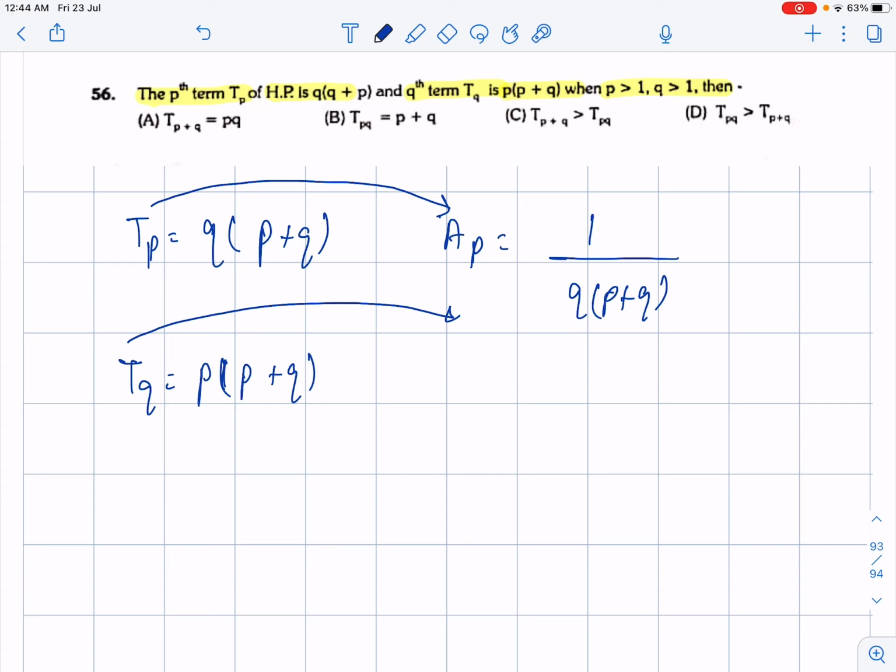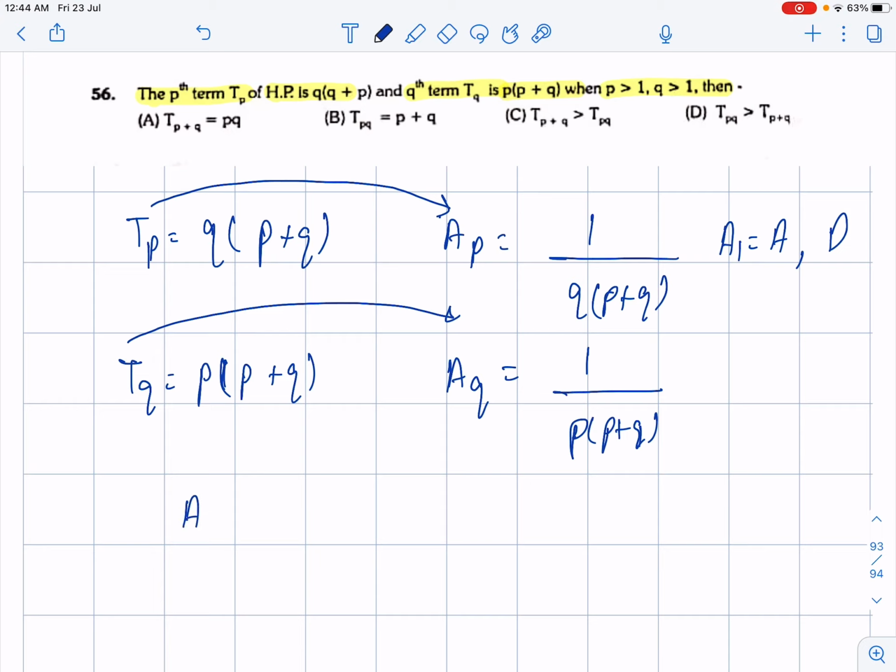Similarly, there exists an arithmetic progression whose qth term is 1 upon p times (p plus q), because we are comfortable in solving arithmetic progressions, and not at all comfortable in solving harmonic progressions. So I changed my harmonic progression into an arithmetic progression. Let us assume the first term of that arithmetic progression be a, and the common difference be d.